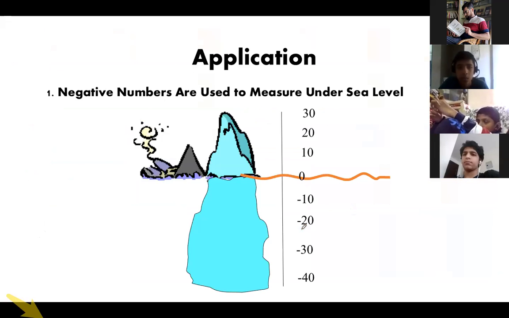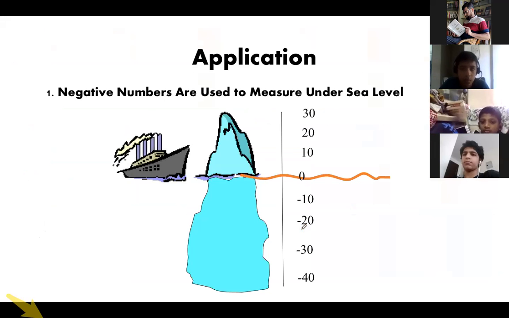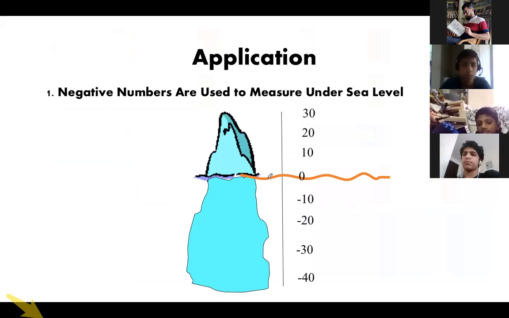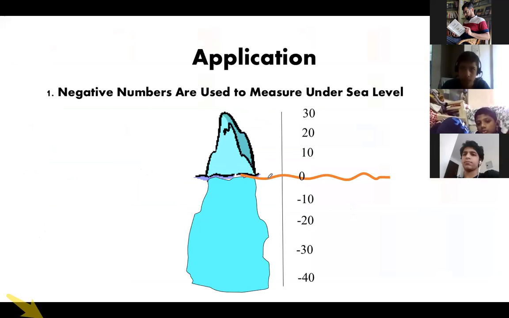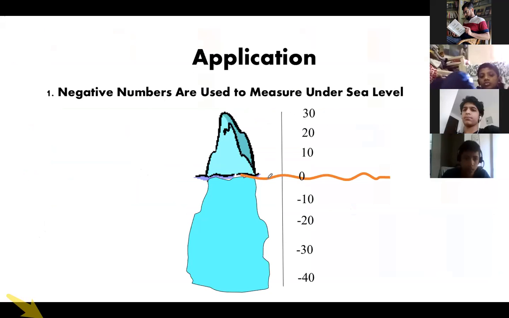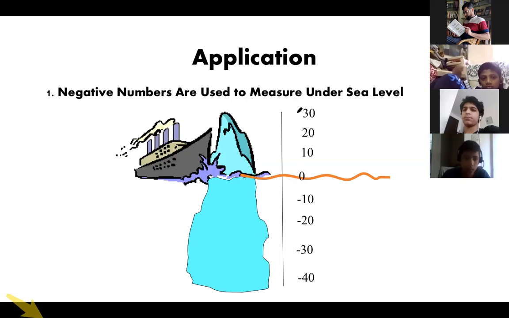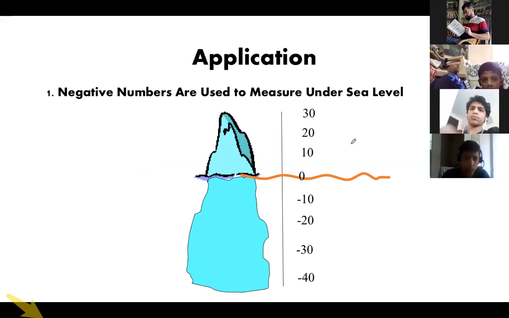Now application. Where do we apply this negative number thing? You know sea level, all of you know what is the sea level? Sea level is the level of sea, we consider it as 0. And all the places, the cities, the mountainous places, or if you're going down inside the sea, they will have certain values related to 0. So if you consider the level of sea as 0, then anything above will be measured in meters. Above will be positive, and below 0 will be negative.